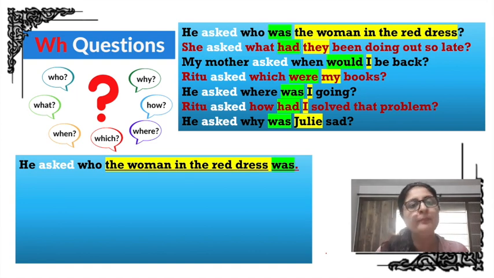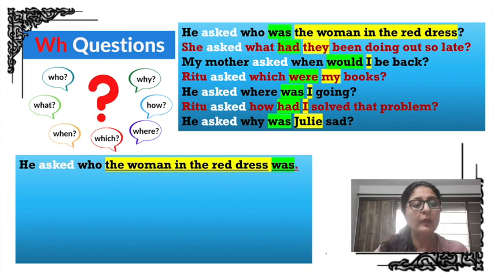And remember that in reported speech, the only ending punctuation mark can be a full stop. In reported speech, all sentences are statements. They do not remain a question. They do not remain an exclamatory either.